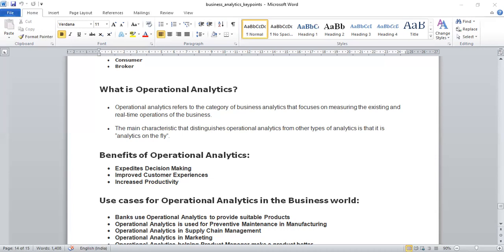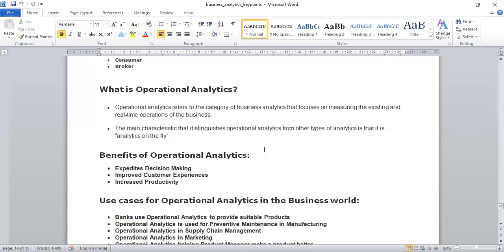Okay. So what is operational analytics? It refers to the category of business analytics that focuses on measuring the existing and real-time operations of the business. Okay. And the main characteristic distinguishing operational analytics from other types of analytics is that it is analytics on the fly.